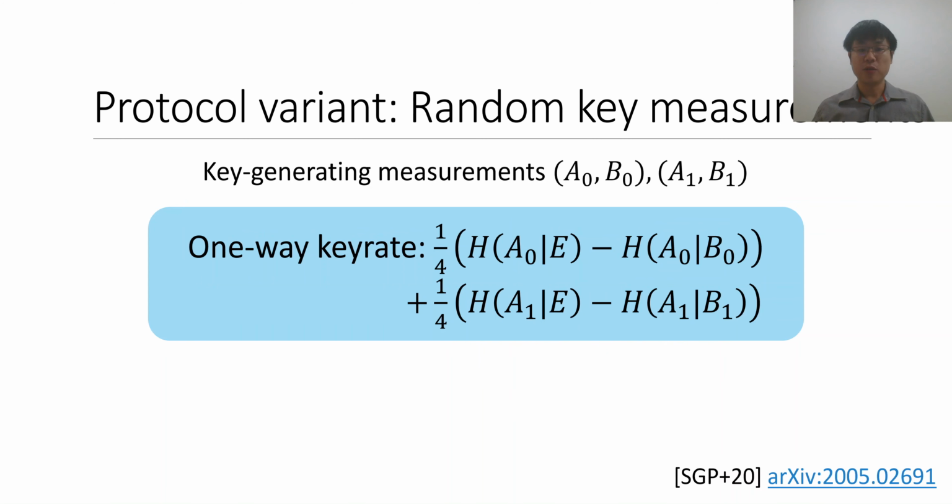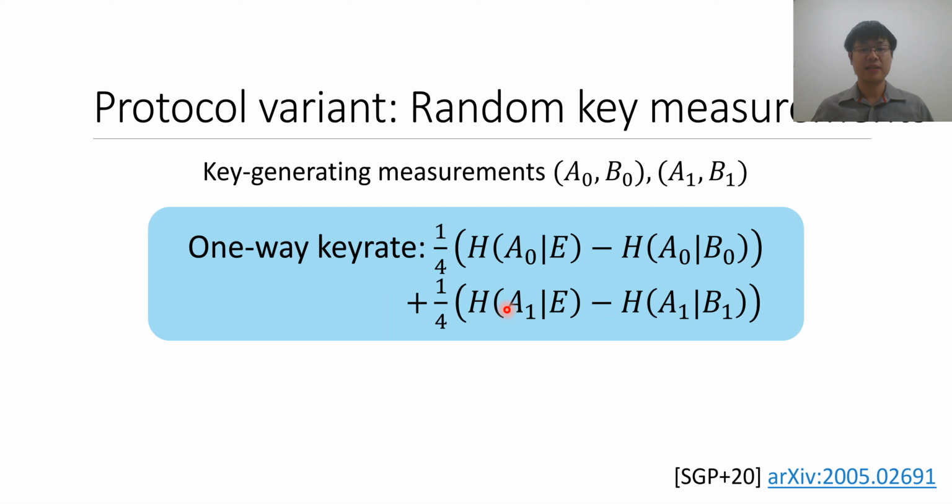The other modification that was proposed last year is called the random key measurements approach. Most DIQKD protocols rely on using a specific pair of measurements for key generation. But the idea proposed in this work is that you can randomly use different pairs of measurements for key generation. In that case, the asymptotic key rate, if we skip over some details, is essentially a weighted average of the key rates for the two situations.